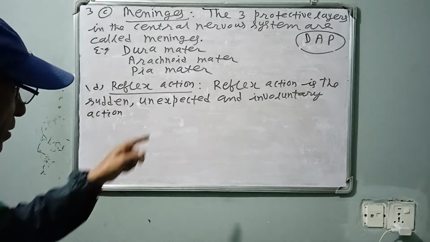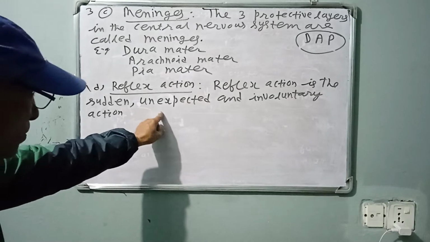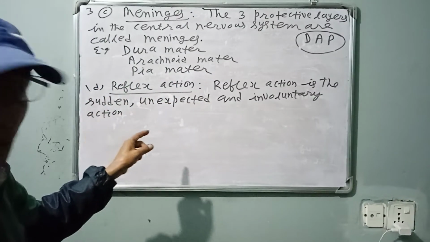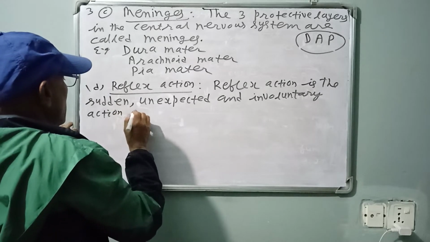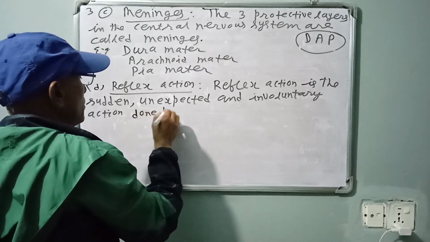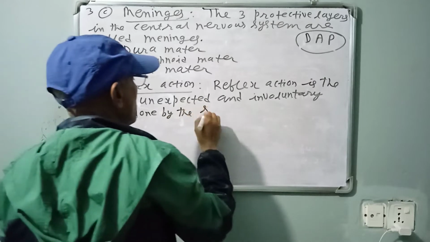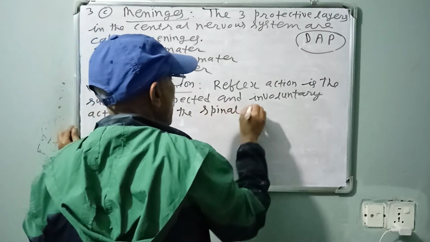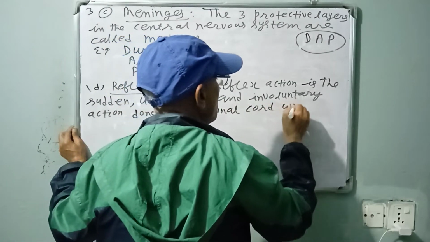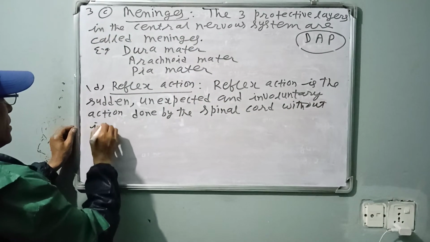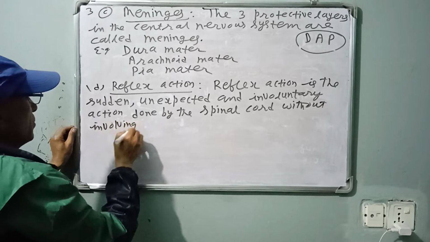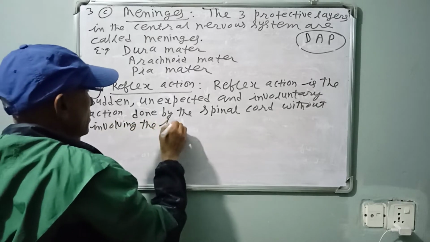We don't want it, but it is unexpected, involuntary, we cannot control it, and it is a sudden, unexpected action done by the spinal cord without involving the brain.